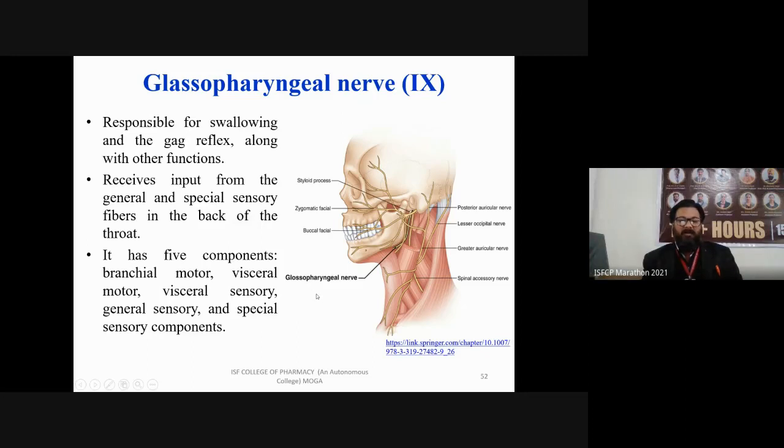The glossopharyngeal nerve also has different branches for different functions. You can see these branches are associated with the posterior auricular nerve, lesser occipital nerve, greater auricular nerve, special accessory nerve, styloid process, zygomatic facial, and buccal facial. These are the associations which are interconnected with the glossopharyngeal nerve.